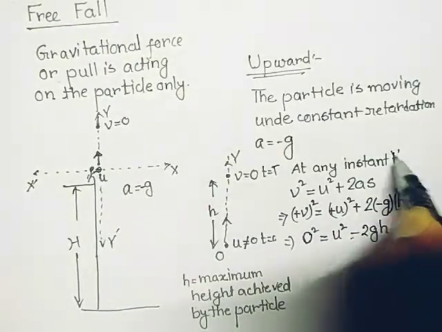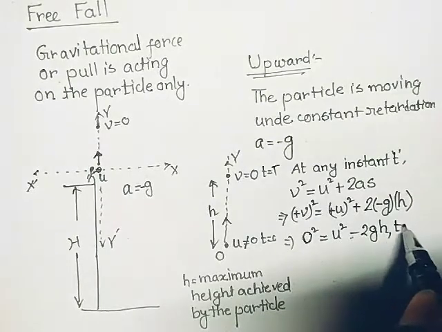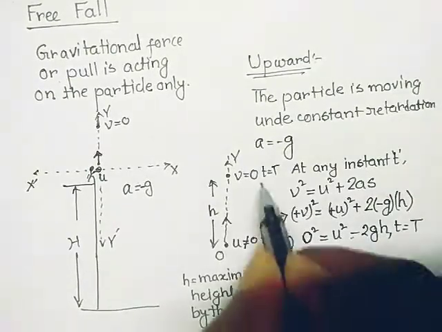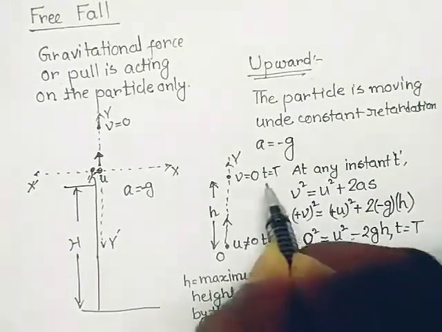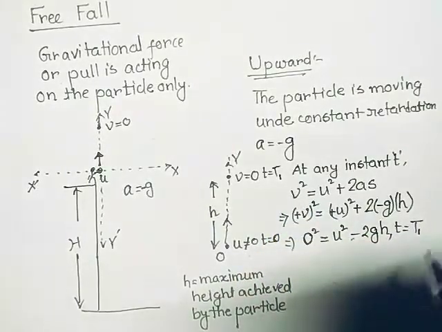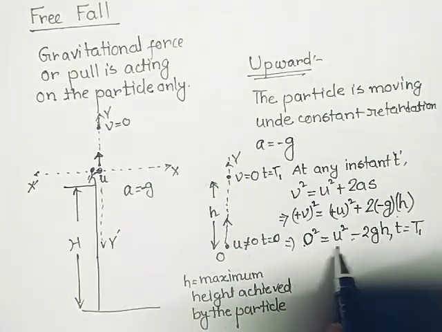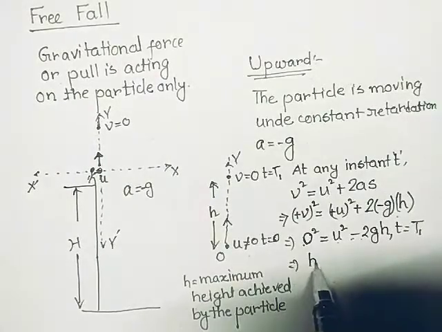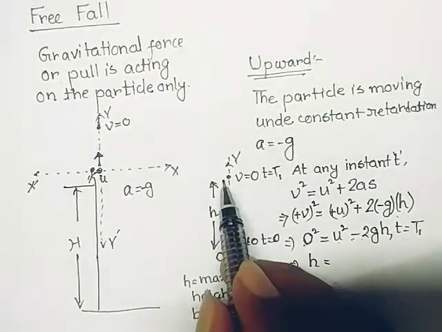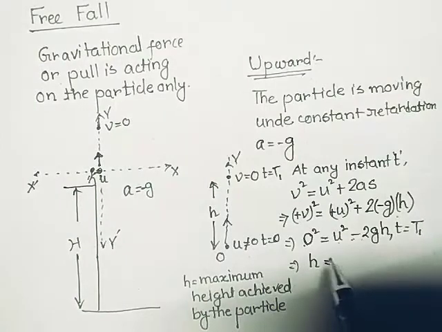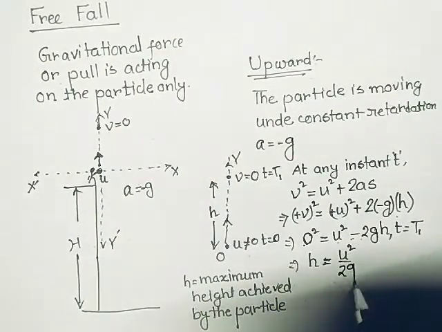When the time elapsed reaches that height, I denote it as t1. So at t equal to t1, its velocity is 0. From here we can easily calculate up to which height it is raised. So h is equal to u square divided by 2g.